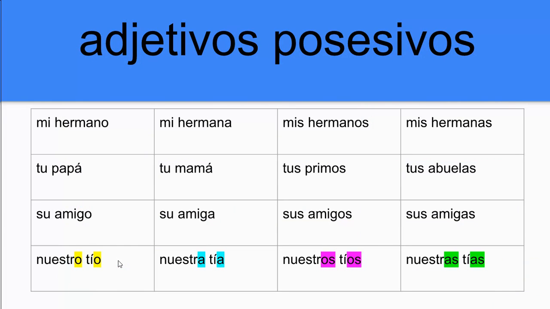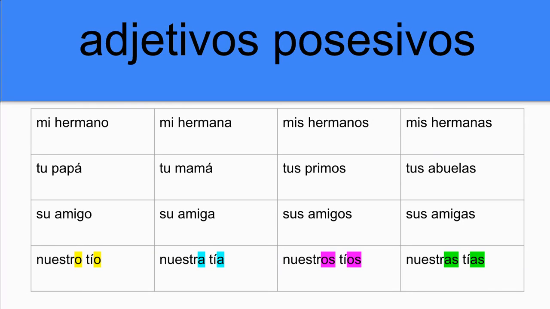So as we're looking at these possessive adjectives, we can see examples in the top of my. In English, we would just use the word my over and over again. My brother, my sister, my brothers, my sisters. However, in Spanish, we have to consider, is it singular or plural? So we're going to say mi hermano, mi hermana, mis hermanos, mis hermanas. When we're looking at the word your, we have tu papá, tu mamá, tus primos, tus abuelos.